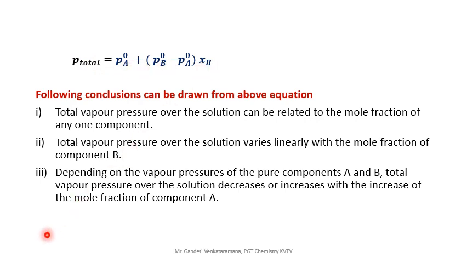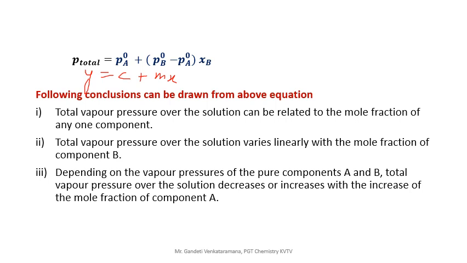How? Do you know how? You know simple mathematics. Y equal to mx plus c, you know. It is a straight line. What is the intercept? C. So according to this, this is a straight line.